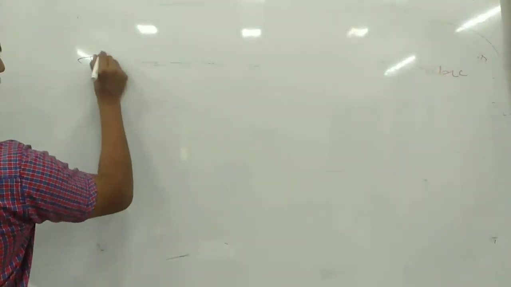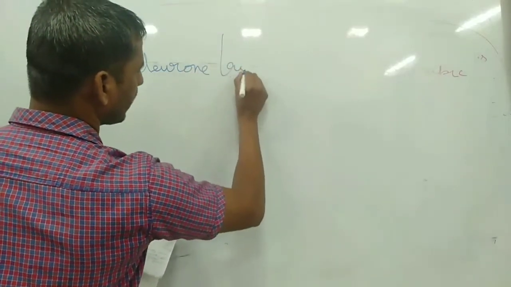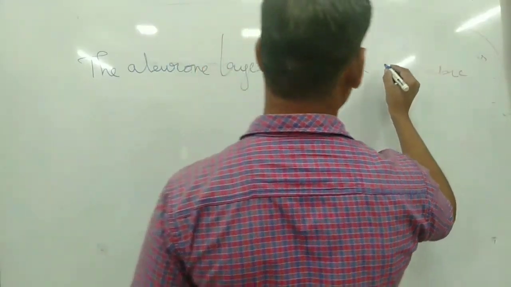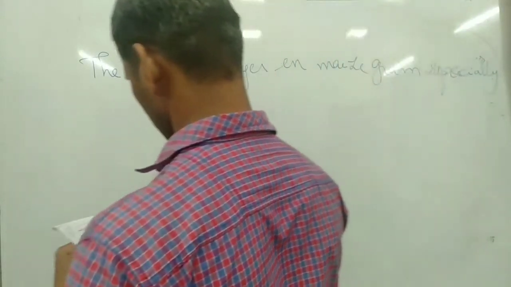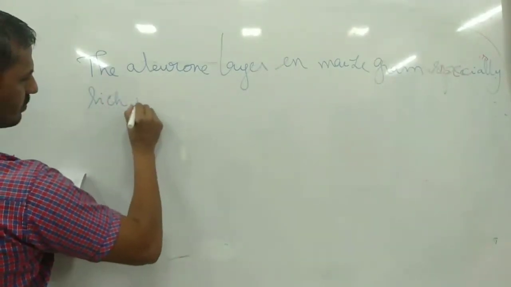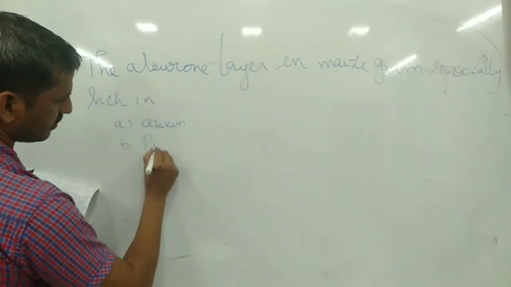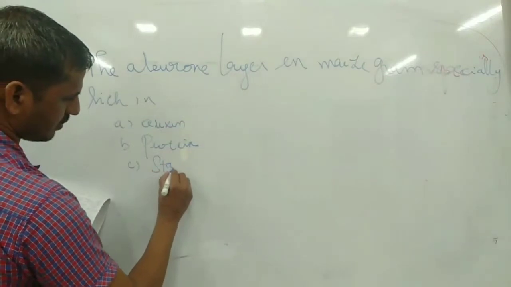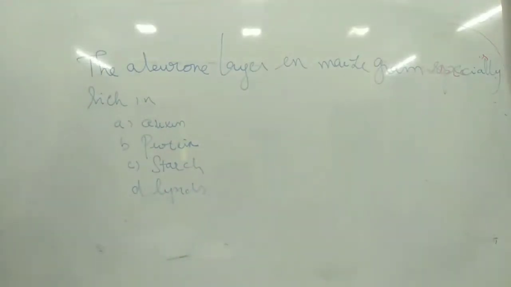Next, the aleurone layer in maize and gram is especially rich in: A. Auxin, B. Protein, C. Starch, D. Lipids.